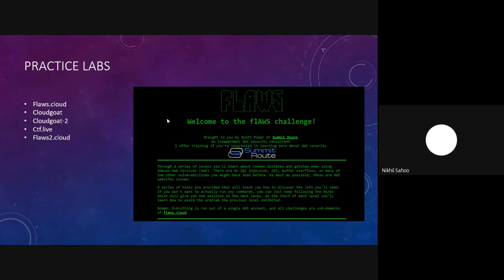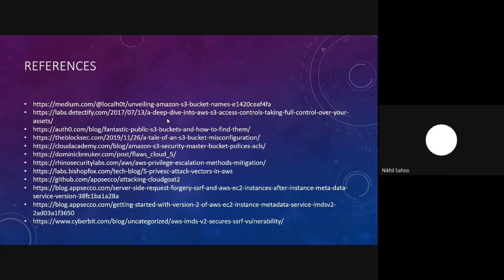So yeah, if you want to practice more, you can follow these labs here, Floss.cloud and Floss2.cloud. They've also got 2 versions of Cloud Code. And I think we also have 2-3 challenges related to AWS misconfigurations in ctf.live as well. Here I've listed a few references. If you want to know more about these topics, it is certainly worth a try. You should go through all of these blogs, because there's a lot of information here, and you could learn a lot from them.